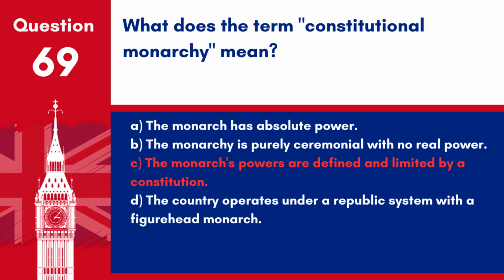Answer: C. The monarch's powers are defined and limited by a constitution. The term constitutional monarchy means the monarch's powers are defined and limited by a constitution.